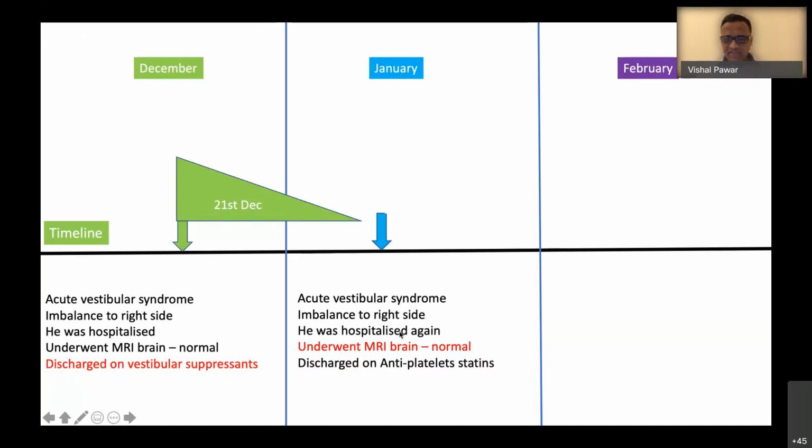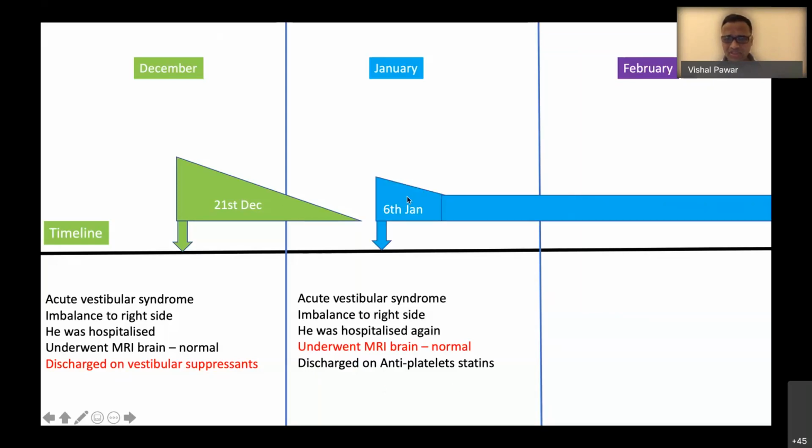He was hospitalized again. The MRI brain was not reported as normal, but I'm going to show you what has happened. He was discharged on antiplatelets and statins, but the diagnosis this time was a stroke, and he was discharged on antiplatelets and statins. So he was on that.